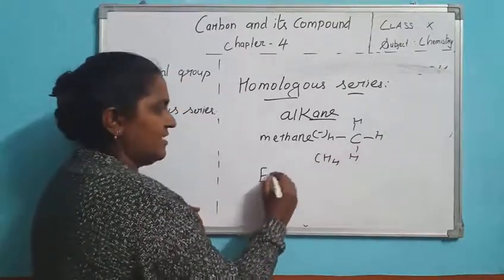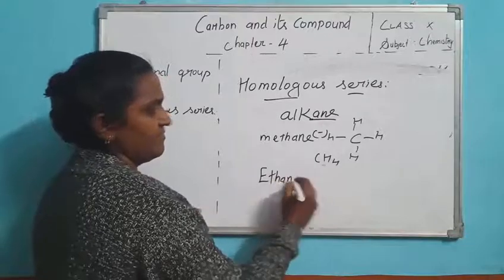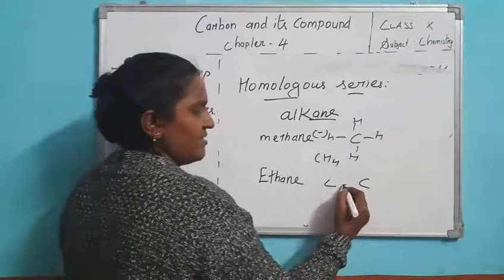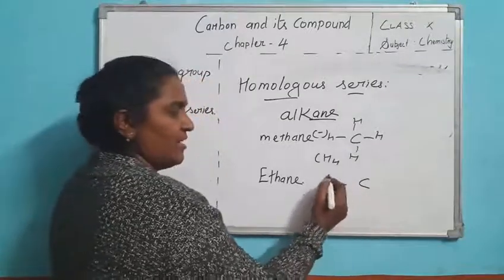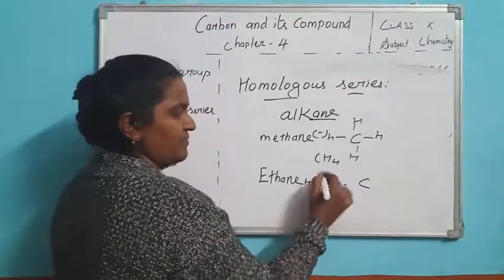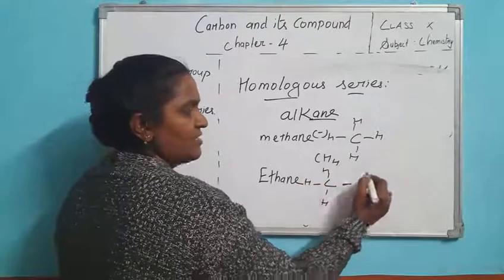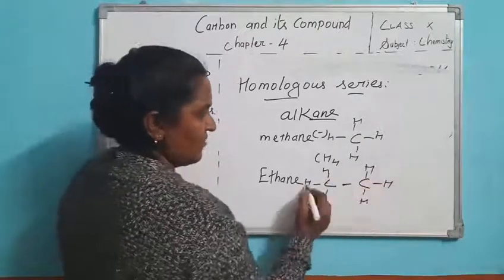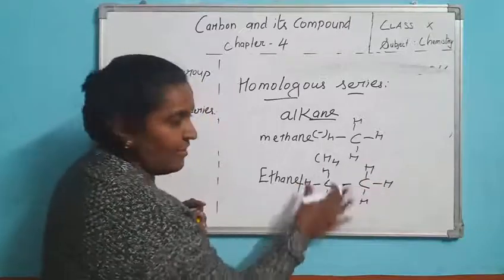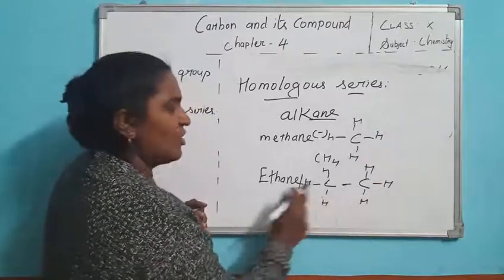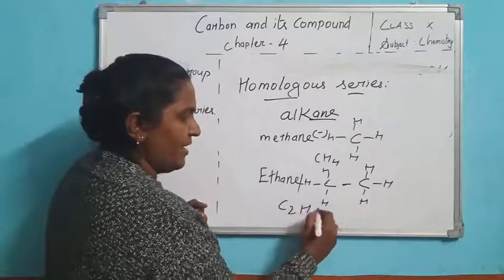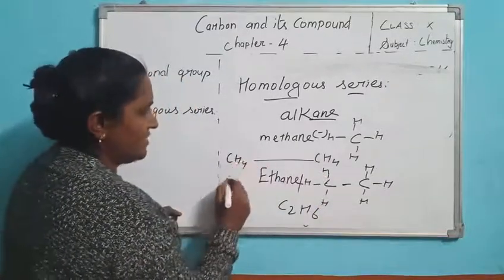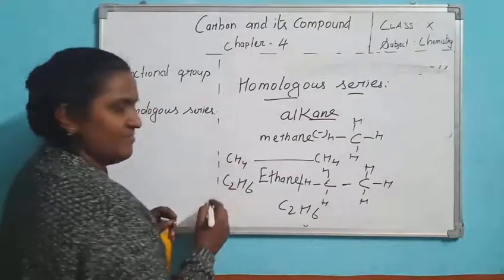Second is ethane. Eth means 2 carbons, meth, eth. Each carbon should have 4 bonds. This carbon has 1 bond, and 3 more bonds should be there, so overall 4 bonds. The molecular formula of ethane is C2H6. So the first one is CH4, the second one is C2H6.